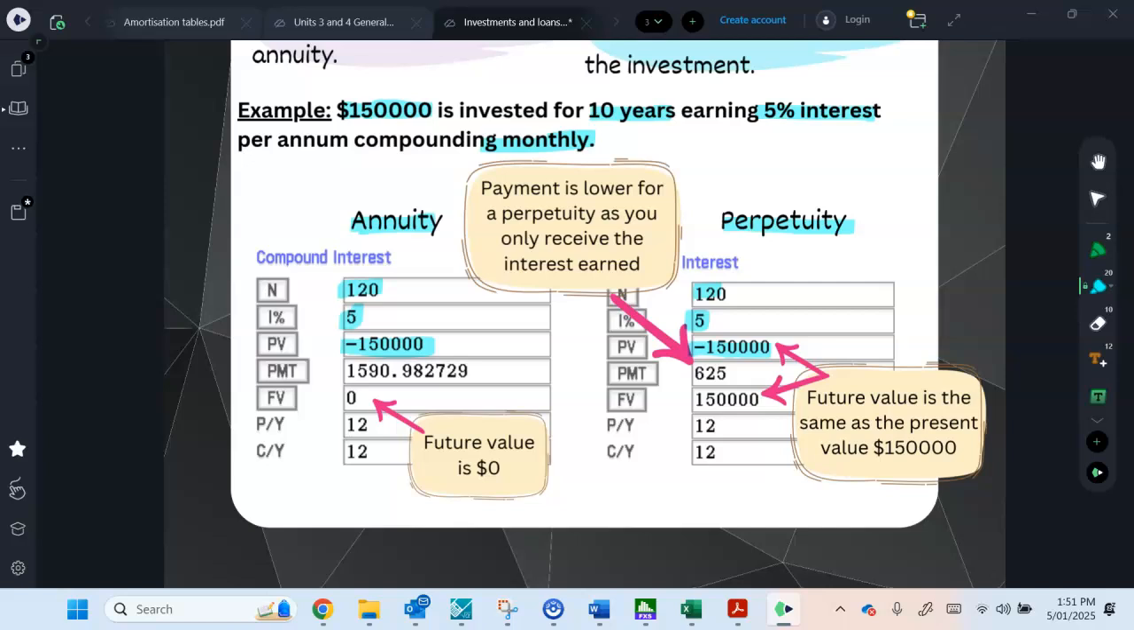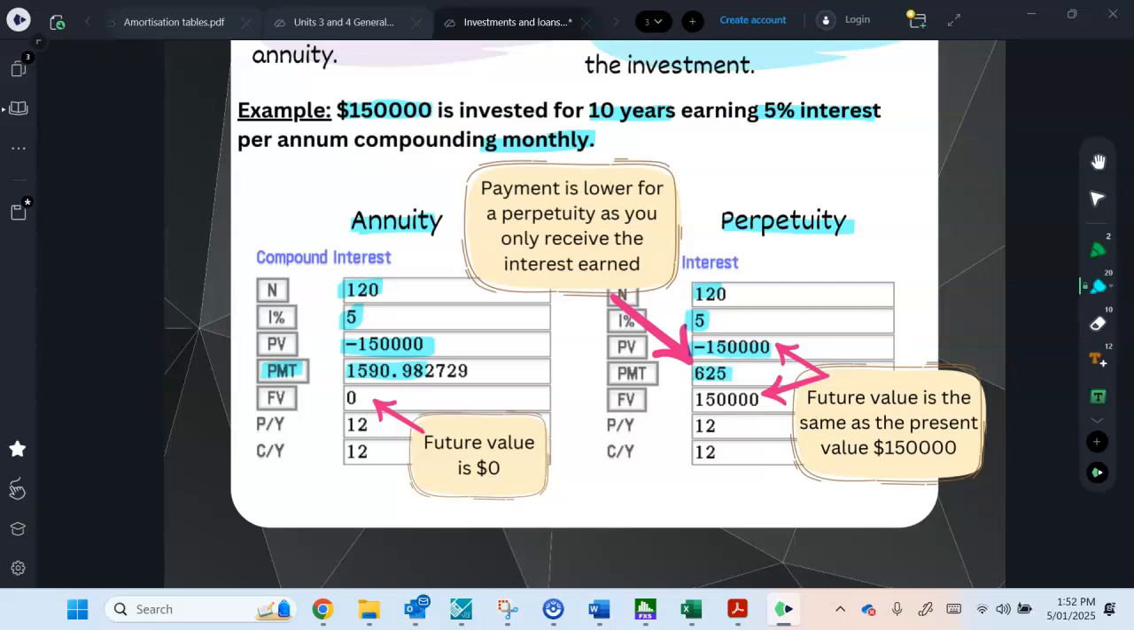So for your payments, your PMT, you're getting that money, that's why it's positive. So an annuity, you can see it's much higher than what it is for a perpetuity. And that's because for a perpetuity, you're basically only earning the interest, you're receiving the interest. All right, so every month you're getting $625, whereas if it was an annuity, you'd be getting $1,590.98. So big difference in repayments, but a perpetuity obviously is going to last forever, right?